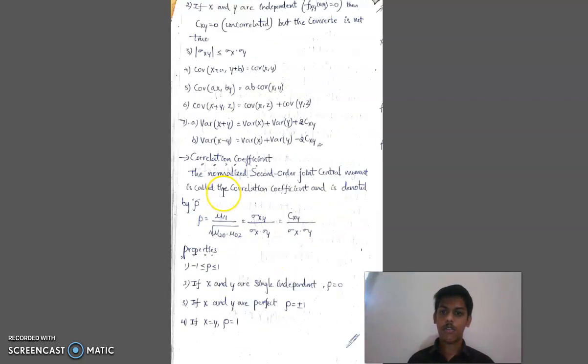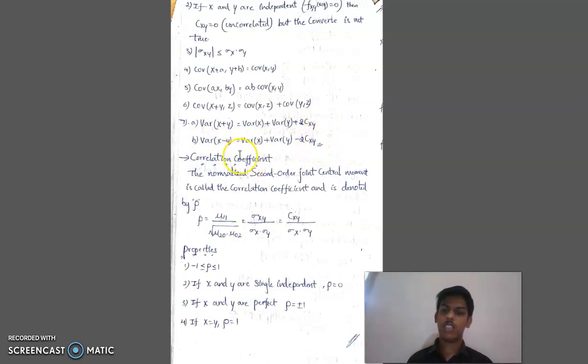Now let me see the properties of covariance. If X and Y are independent, then Cxy is equal to 0, and sigma xy is less than or equal to sigma x into sigma y. Suppose we have the covariance of X plus a, Y plus b, it is equal to the covariance of X comma Y. The covariance of aX comma bY is denoted as ab into covariance of X comma Y. Covariance of X plus Y comma Z is equal to covariance of X comma Z plus covariance of Y comma Z. Now let us come to the last property. Variance of X plus Y is equal to variance of X plus variance of Y plus 2 into Cxy. Variance of X minus Y is equal to variance of X plus variance of Y minus 2 into Cxy.